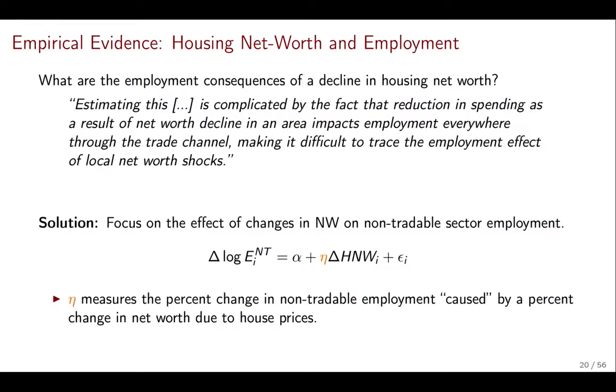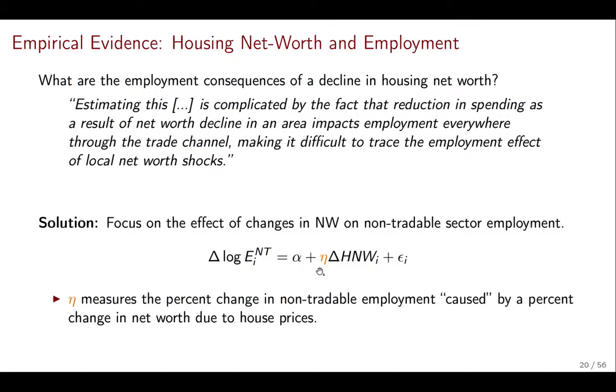This regression, if you haven't seen it, is just a way to get the statistical relationship, the statistical correlation between a change in housing net worth and a change in non-tradable employment. As we've seen in the problem set, the fact that we're applying the log to this change makes it so that this change is in percentage terms. So this approximates the percentage change in employment in the non-tradable sector as a result of a change in housing net worth. If you remember from the previous video, we're already measuring the housing net worth change in percentage terms.